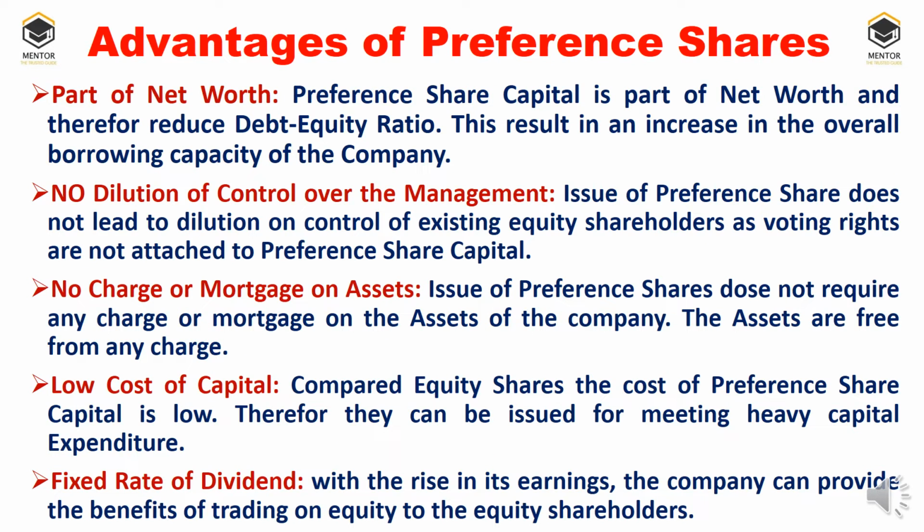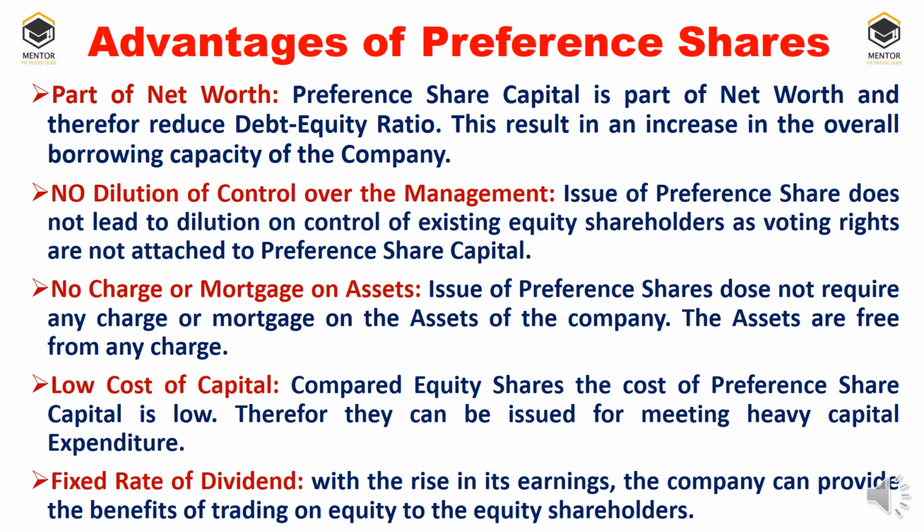Advantages of preference shares. Part of net worth. Preference share capital is a part of net worth. In the sense, while calculating the company's net worth, preference share is considered. Equity share capital and preference share capital both will be considered. What will be the advantage? It will reduce the debt equity ratio, which is significant for raising loans from the market or financial institutions. Debt equity ratio of the companies plays a very significant role in borrowing loans from financial institutions. Therefore, it is an advantage for the company that preference share is considered as a net worth of the company.